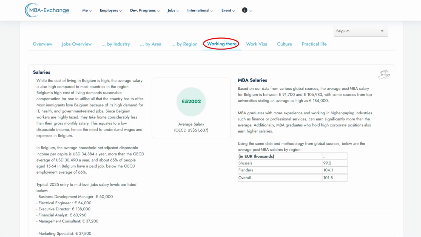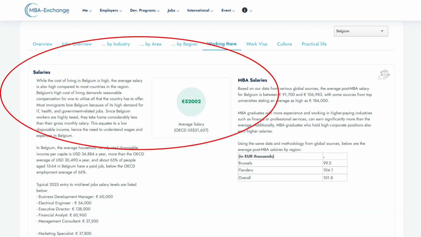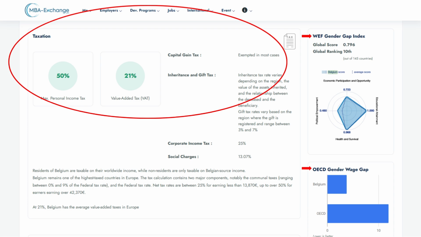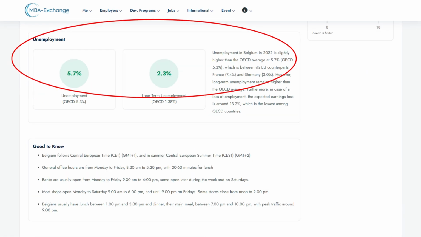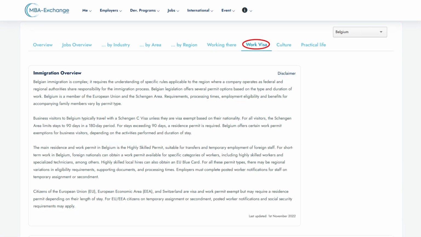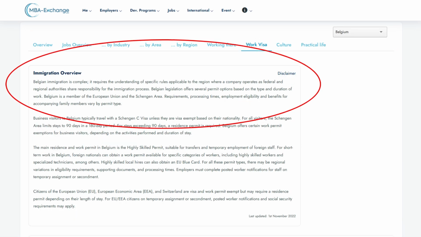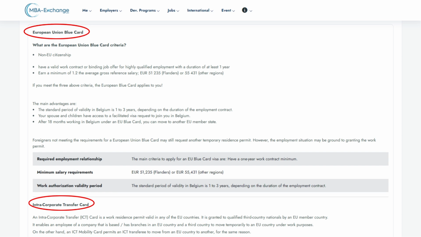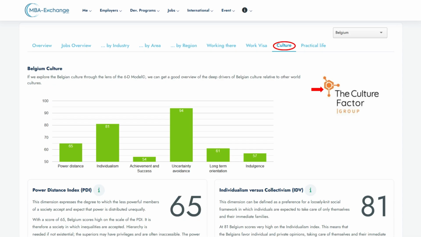In the Working There tab, you can learn about typical salaries, tax brackets, gender gap index, unemployment rates, and how to tailor your CV and cover letter to make a strong impression. Under Work Visa, we provide an overview of the immigration policies, followed by information on work permits and immigration requirements to help you find the best path.